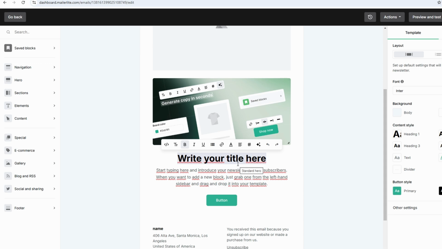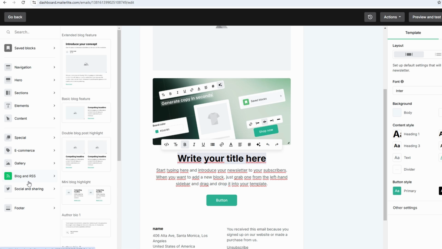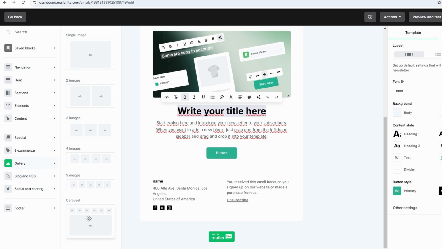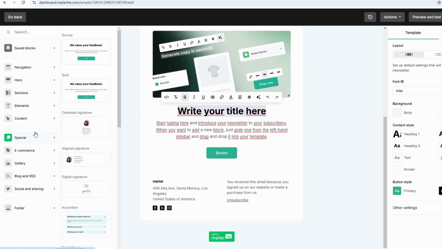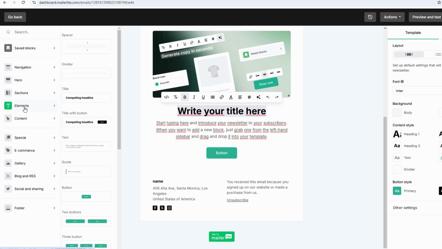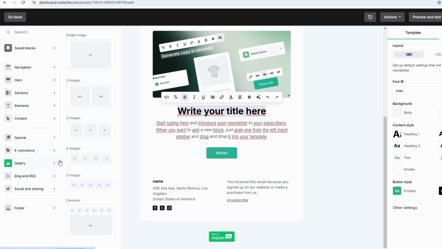Enhance your emails by incorporating visual elements like images, videos, and even products to grab attention and engage your audience. Adding these elements is simple with MailerLite's drag-and-drop functionality, making it accessible for users of all skill levels. To insert an image, drag the image block from the left-hand panel into your email design.